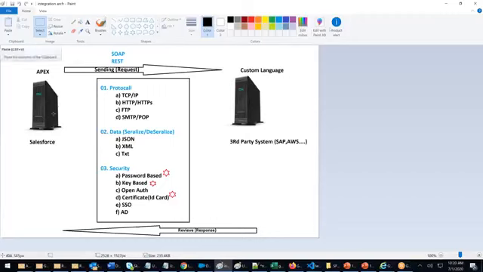Integration. You have seen that whenever we transfer any type of information from one system to another system, it is called integration. This side it's Salesforce. Other side we don't know. It could be SAP system. It could be Amazon AWS system. It could be .NET system. It could be Java system. It could be Python system. It could be Oracle system. It could be anything. Third party.